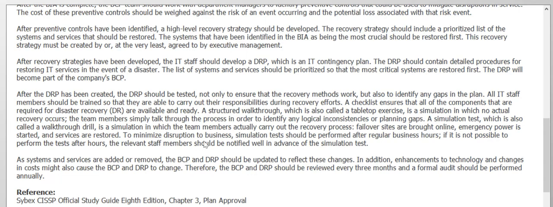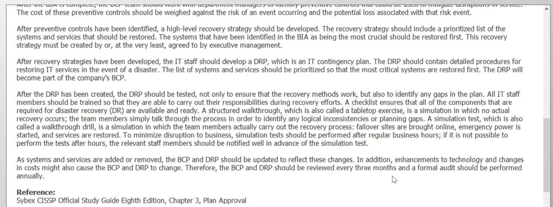To minimize the disruption to the business, simulation tests should be performed after regular business hours. If it is not possible to perform the test after hours, the relevant staff members should be notified well in advance of the simulation test. As system services are added or removed, the BCP and DRP should be updated to reflect these changes. So at least they should be done once a year.